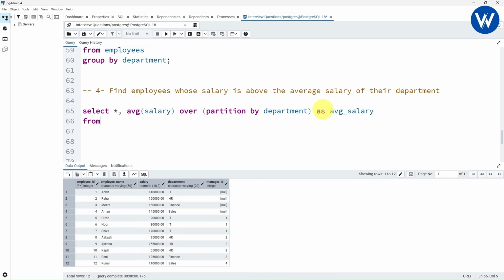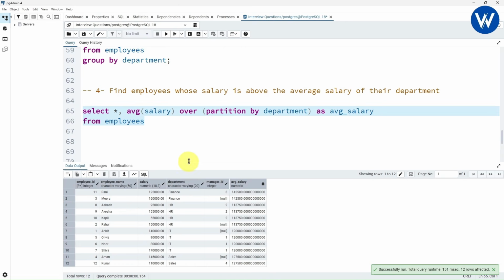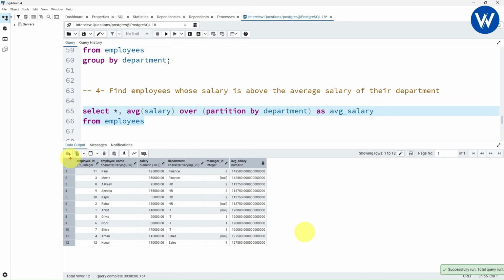Go to the next line from. What is the table name? Table name is employees. Now let's execute the query. Let's see what will be the output. And finally, below you can see the table is created.